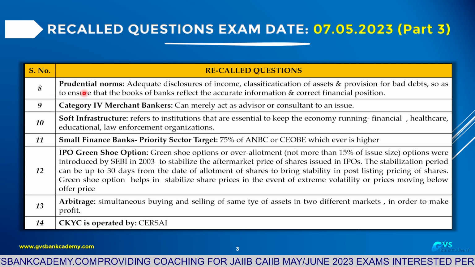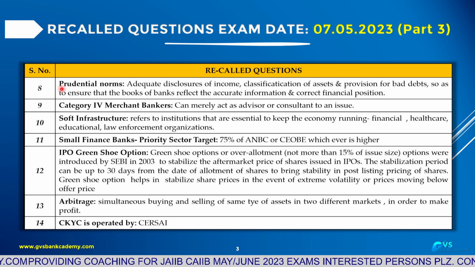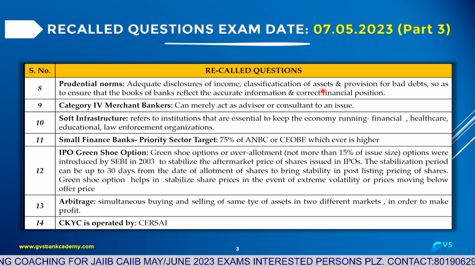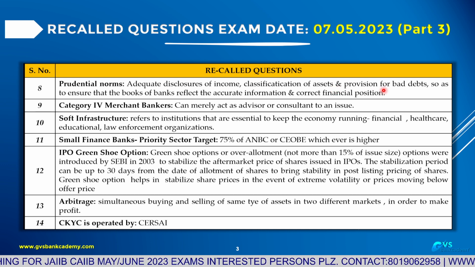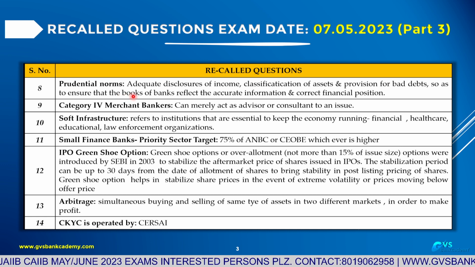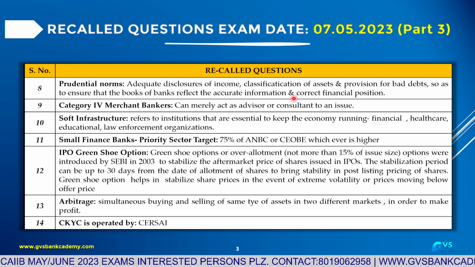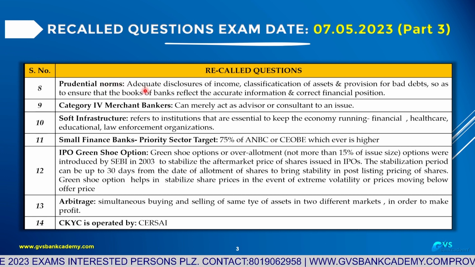Question 8: prudential norms. As per the Narasimham Committee 1 recommendations, banks follow prudential norms. What do prudential norms mean? Adequate disclosures in the balance sheet about income, classification of assets as standard, substandard, doubtful, loss, and provision for NPA advances. This ensures banks reflect accurate and correct financial position.